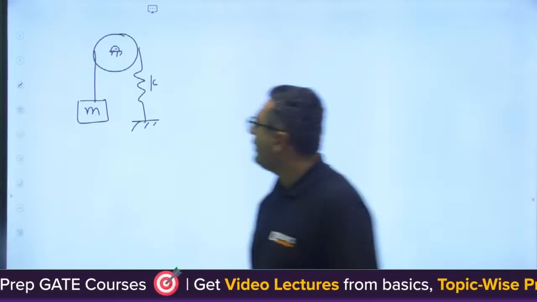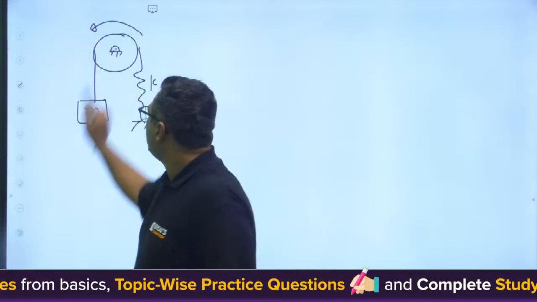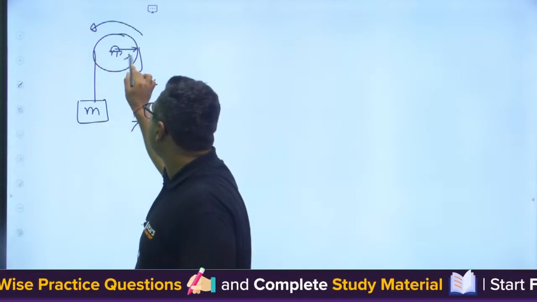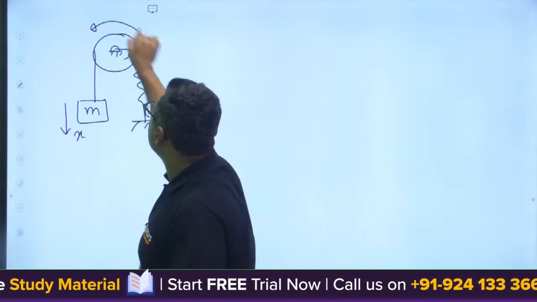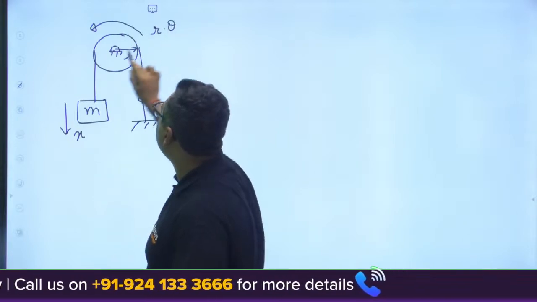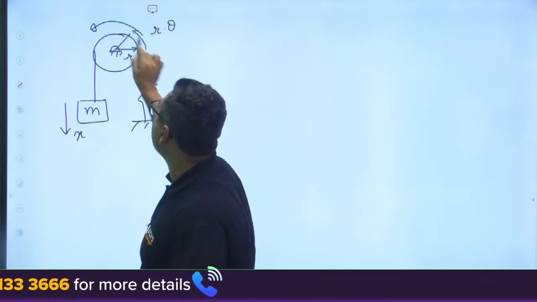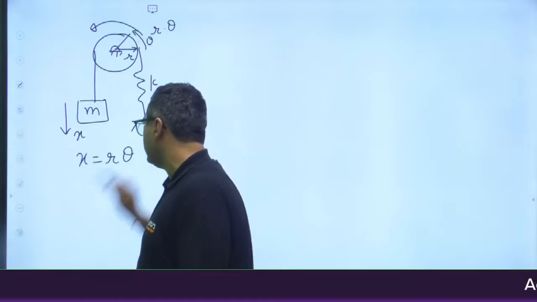As you know, it is rotating like this. You can say this is r. If this is going down by x, it is rotated by r into theta. Let us say it is rotated by some angle theta. So x can also be written in terms of r theta.